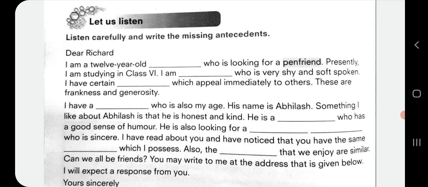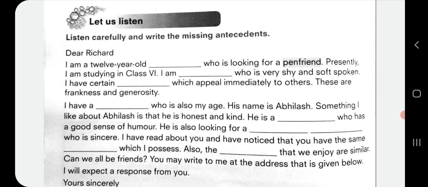Dear Richard, I am a 12-year-old boy who is looking for a pen friend. Presently, I am studying in class 6th. I am a person who is very shy and soft-spoken. I have certain qualities which appeal immediately to others. These are frankness and generosity. I have a friend who is also my age. His name is Abhilash.